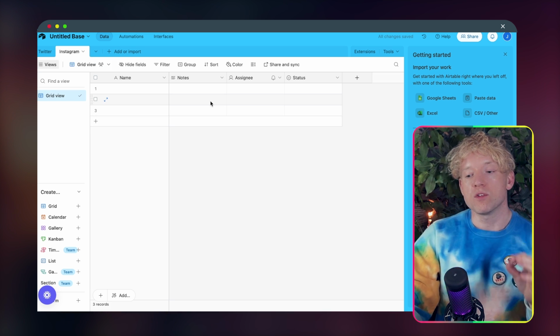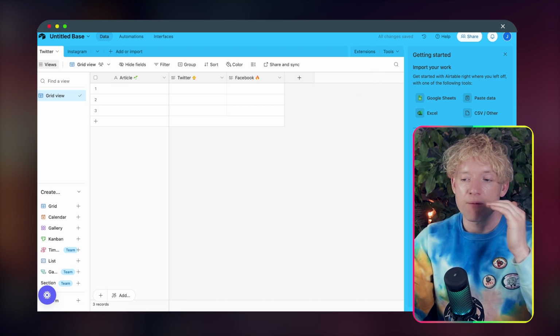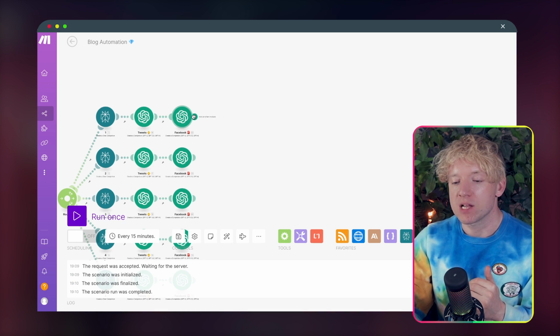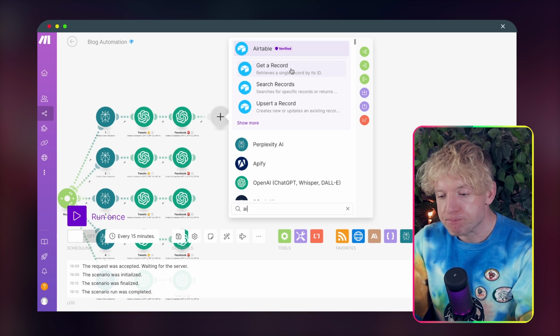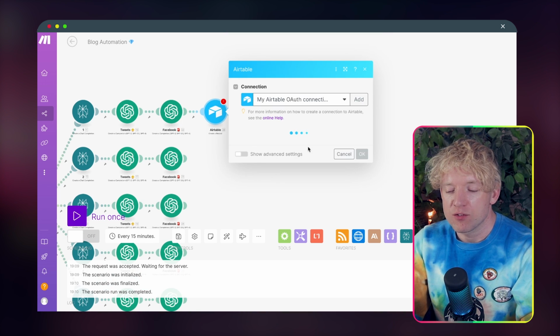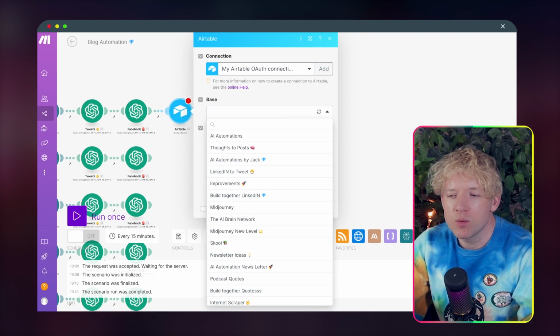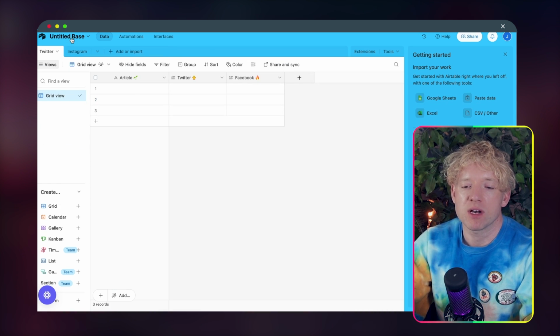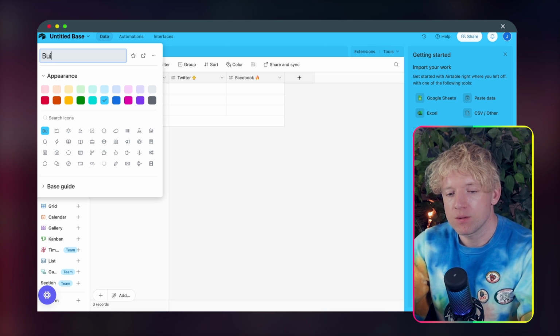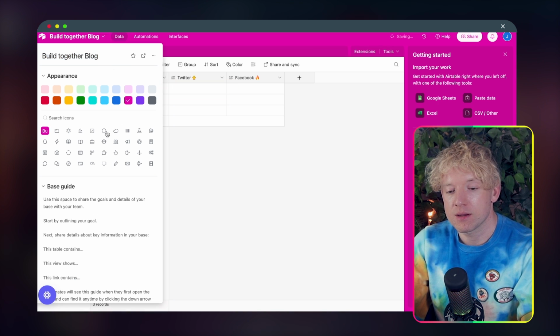And essentially then what we will do, and I'll show you exactly why in a second. So look, Twitter, Instagram. I've added these two things. I come back over to the automation now. I click on plus. I go for Airtable. I go for create a record. I zoom in. We'll hit the base. Now what do we call this base? We can call it anything, right? So let's call this one build together blog and make it pink.